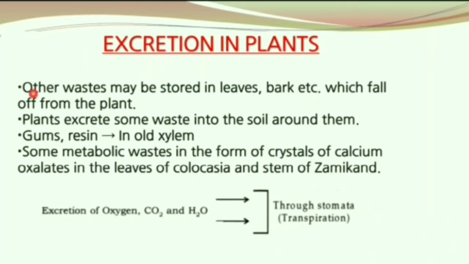Moving on to our next topic for today, excretion in plants. Plants excrete some waste into the soil around them. Other waste may be stored in leaves, barks, etc., which falls off from the plant. For example, gums and resin are stored in the old xylem. Some metabolic waste is in the form of crystals of calcium oxalate in the leaves of colocasia and stems of zamicand.